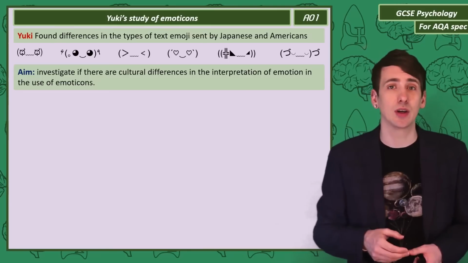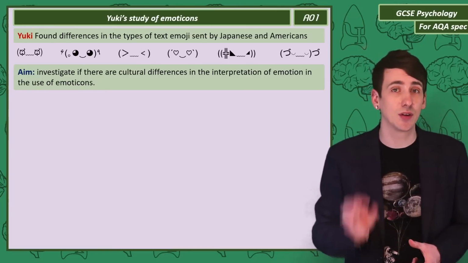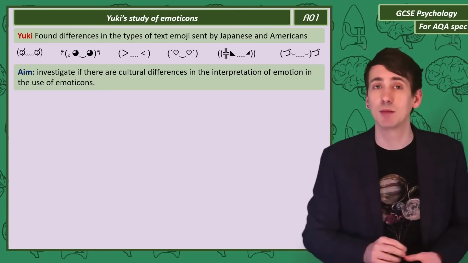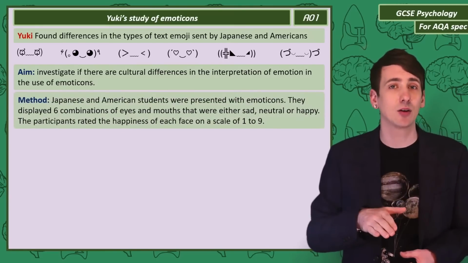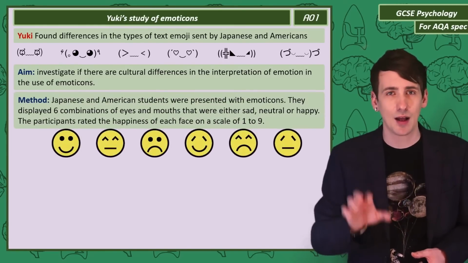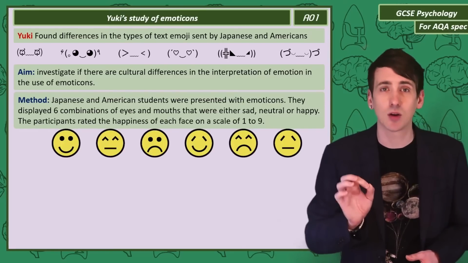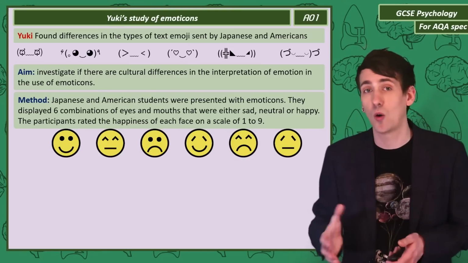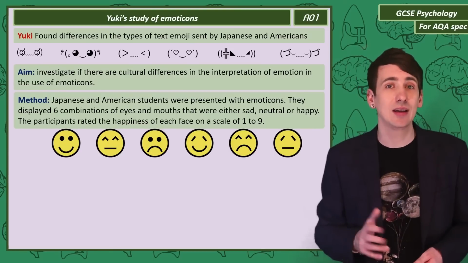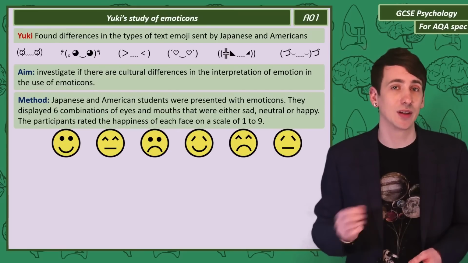So Yuki set up a study that investigated cultural differences in the interpretation of emotion in emojis. The method was presenting Japanese and Americans with a range of emoticons. These had been specially developed to have combinations of eyes and mouths that were either sad, neutral, or happy. The participants had to rate each face on the scale of 1 to 9.